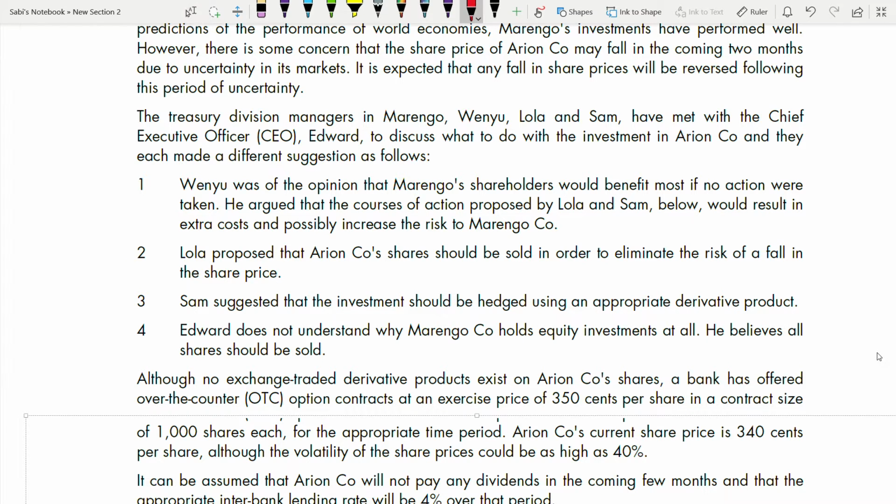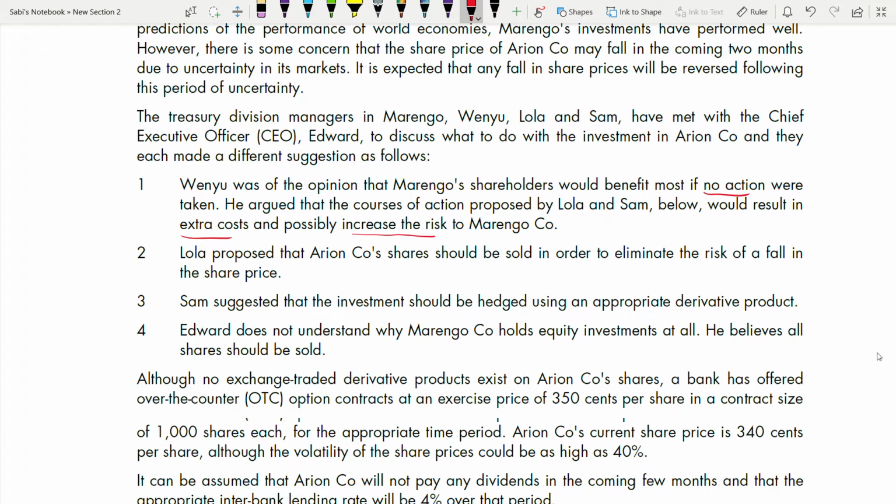Venio was of the opinion that Marengo shareholders would benefit most if no action were taken, so no action. He argued that the courses of action proposed by Lola and Sam below would result in extra cost and possibly increase the risk to Marengo company. So no action, because it will increase cost and also risk.